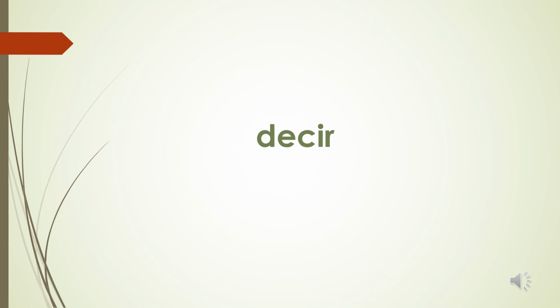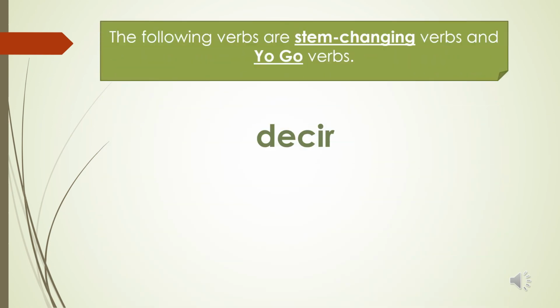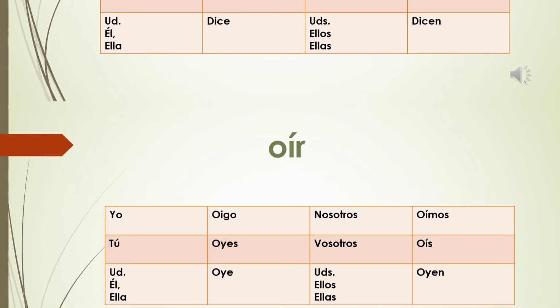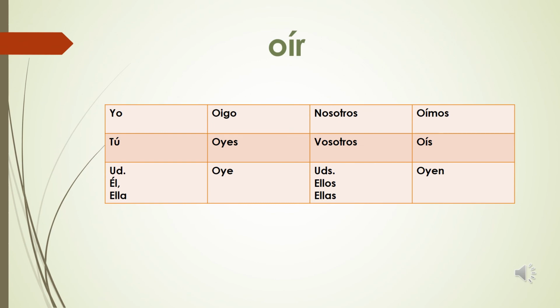So we also have verbs that can be stem-changing verbs. They change E to IE, E to I, or O to UE, and they're also yo-go verbs. For example, the verb decir, the yo form is digo, and then dices, dice, decimos, decís, dicen. So we have an E to I and a yo-go. Oír is another verb that gets grouped here. The conjugated forms of oír are oigo, oyes, oye, oímos, oís, oyen. Tener is a yo-go, and it's an E to IE stem-changing verb. So if you look at the forms, you can see that it has that double change.